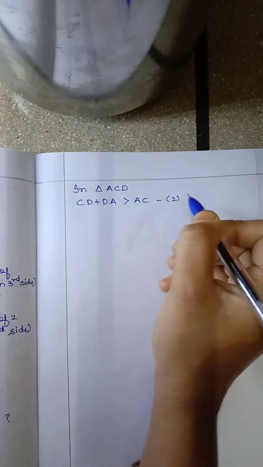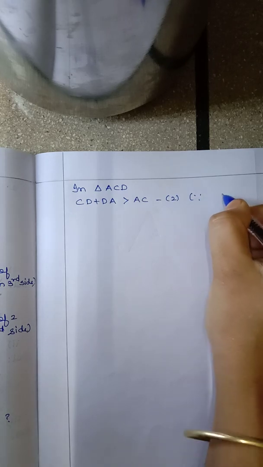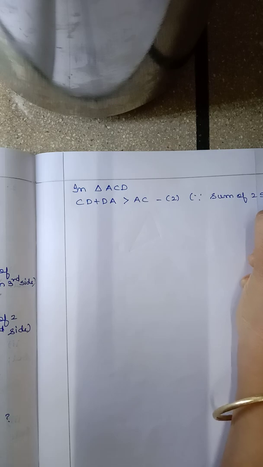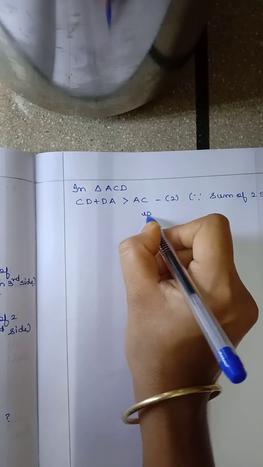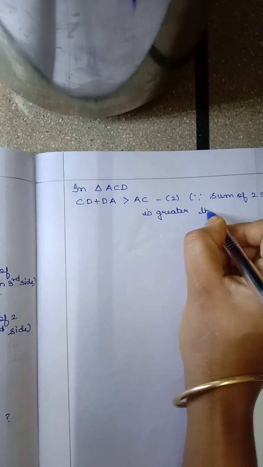Consider this as equation 2 and write the reason again, because the sum of two sides is greater than the third side.